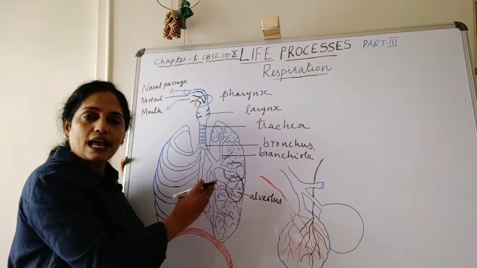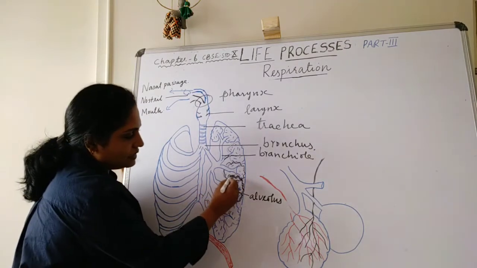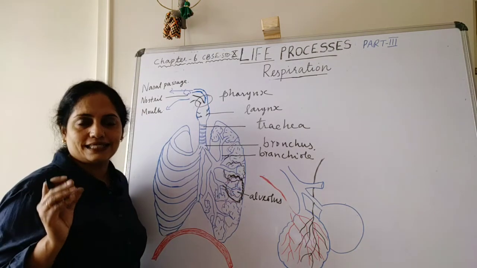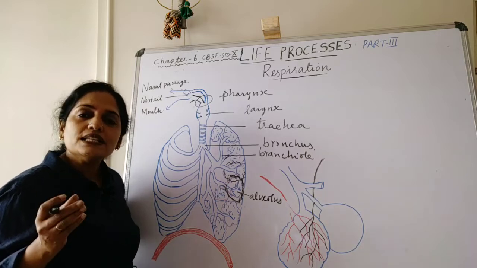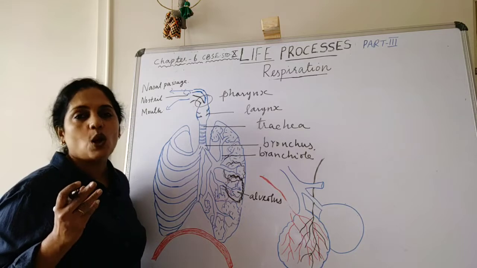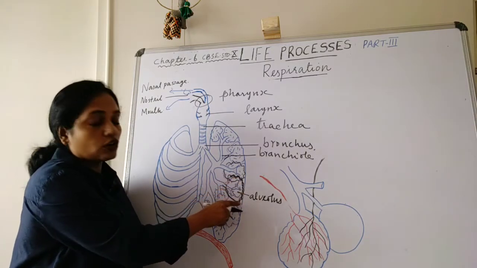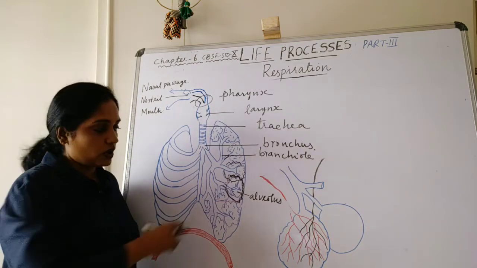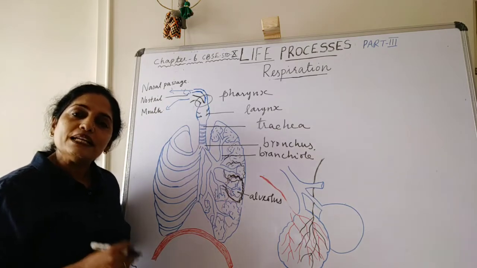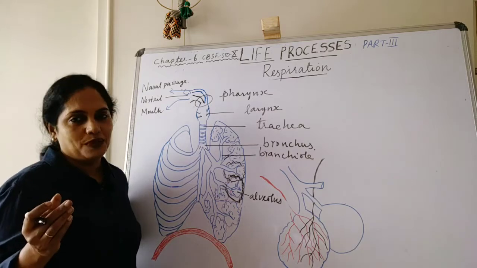This alveolus has a very thin membranous outer covering. Usually it is 1 cell thick. That helps in the process of diffusion of gases like carbon dioxide and oxygen. The blood capillaries open in the region of the outer membranous covering. There, oxygen mixes with the blood and carbon dioxide exits from the blood.